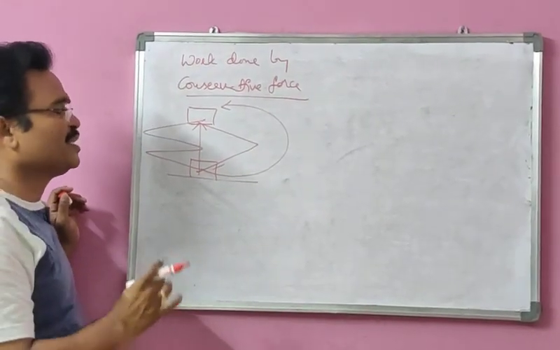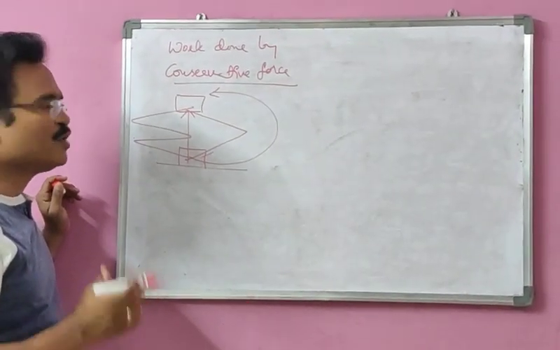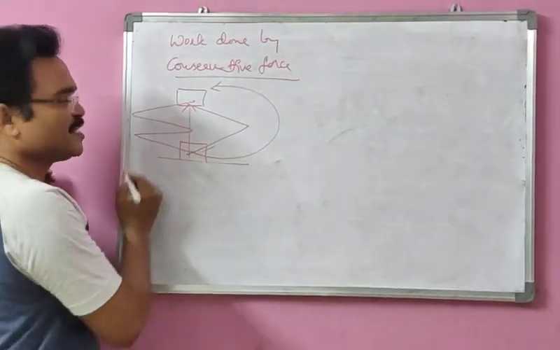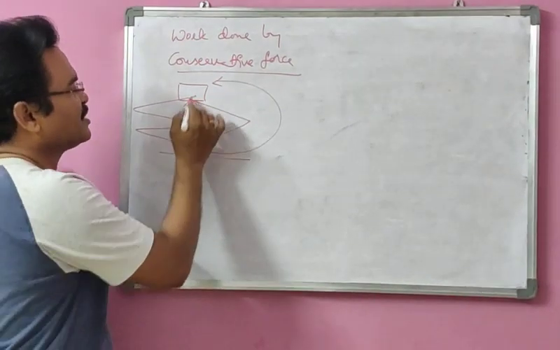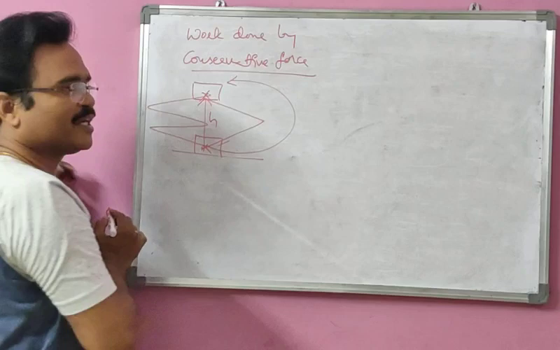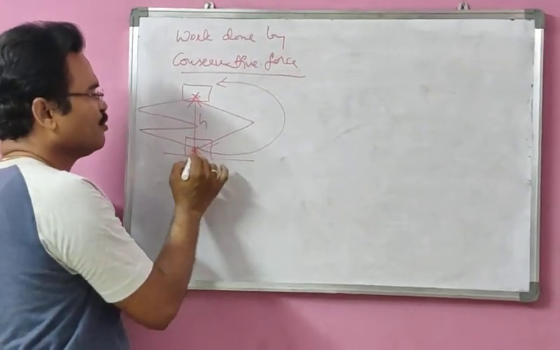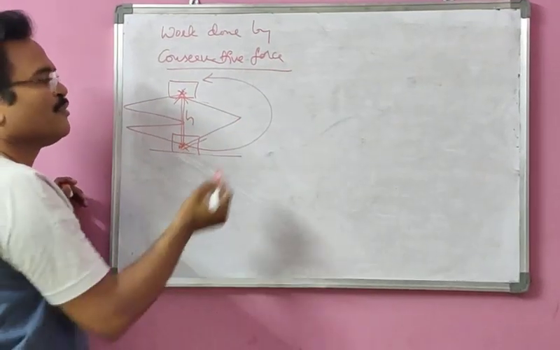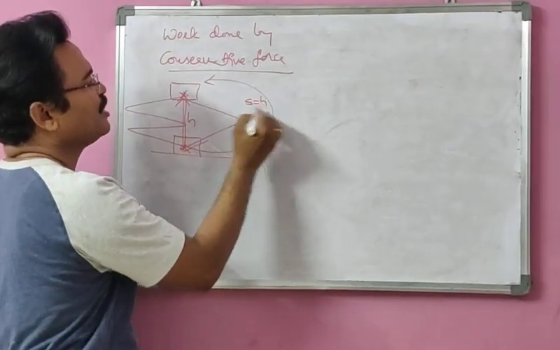But whatever path you follow, the weight acts vertically downward, and the displacement means what here? The perpendicular distance between initial and final, which is going to be h only. That means whether you go straight up or go like this or in any path you go, the displacement is going to be h only.